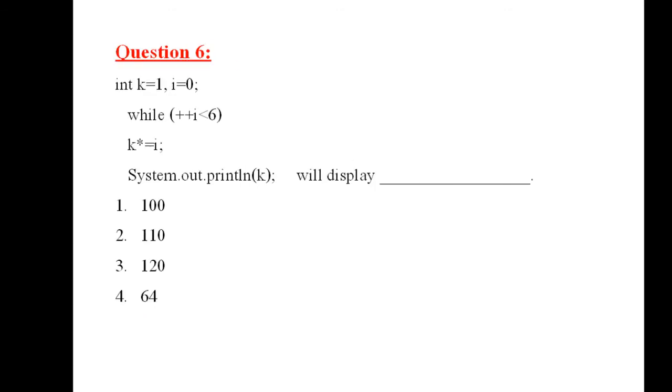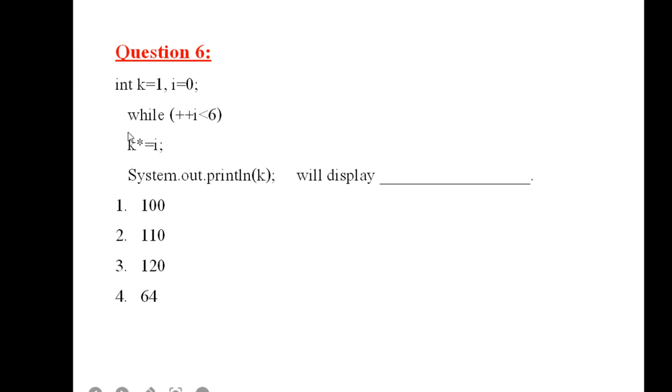So this is question number 6. int k is equal to 1, i is equal to 0, while ++i less than 6, and you have in the loop body only one statement, k *= i. Because you don't have braces in the loop body, the first statement after the loop condition will be considered as the loop body. So only one statement in the loop body.